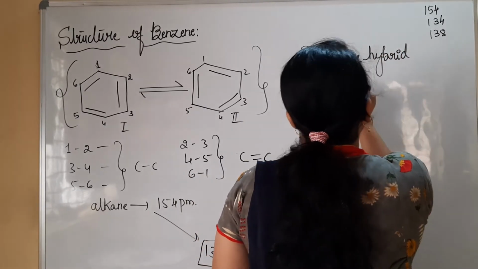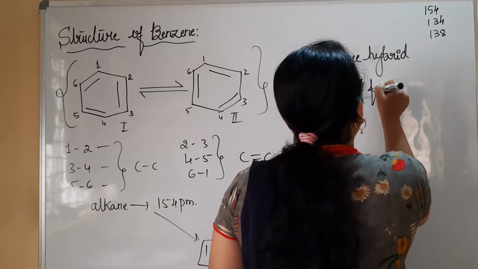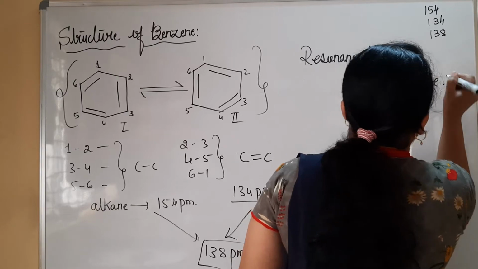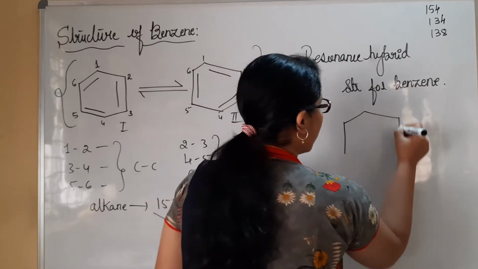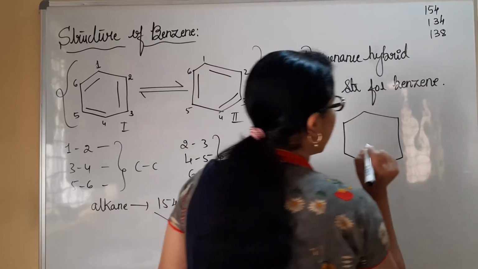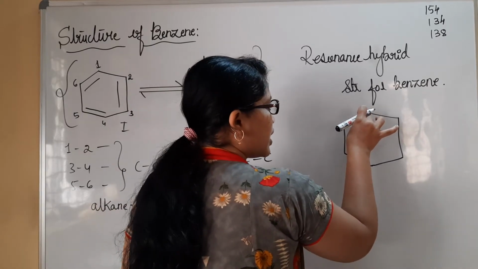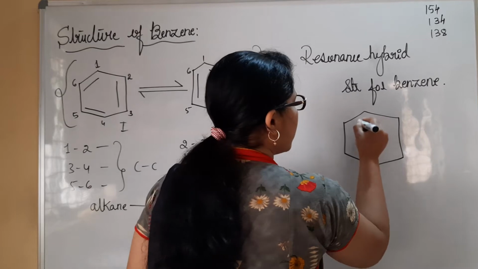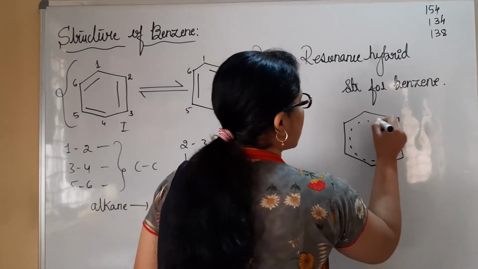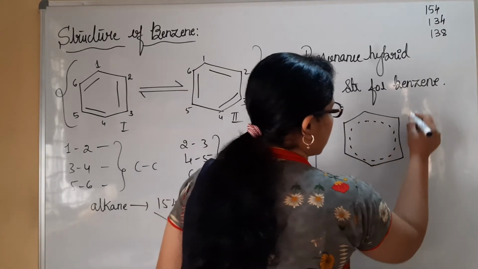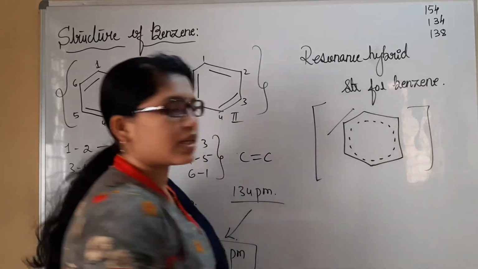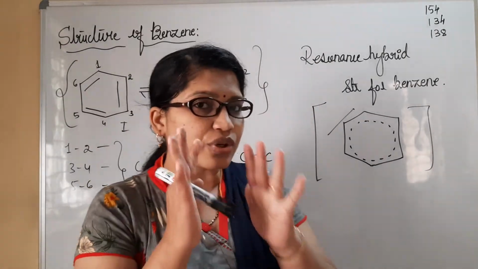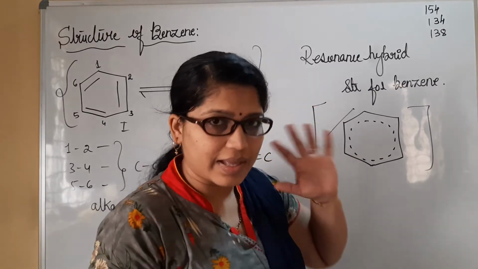Resonance hybrid structure for benzene. What do we write? As I told you, the double bond is rotating inside. Initially it was here, now it is coming here, then here and so on, it is rotating. So we must write the structure for benzene like this. This is the accepted structure for benzene, in which we can clearly show that the double bond,